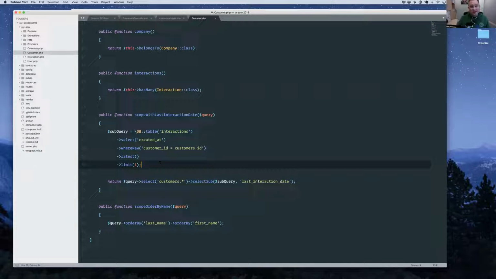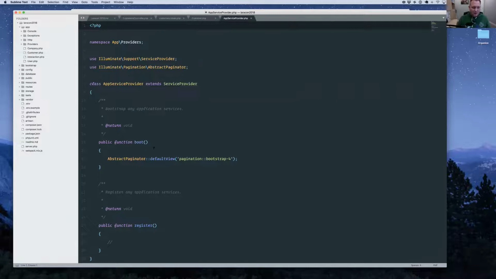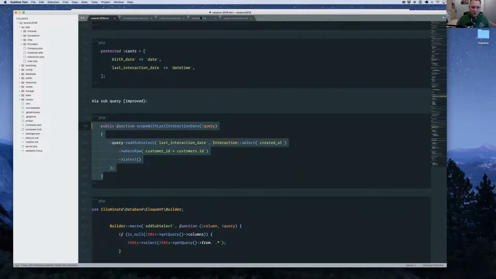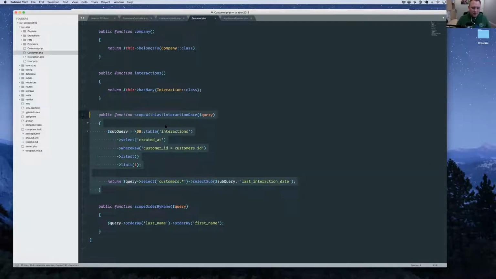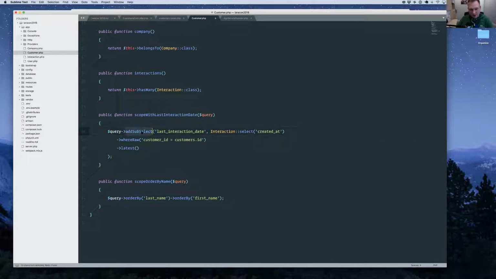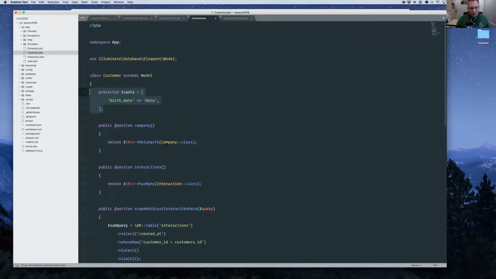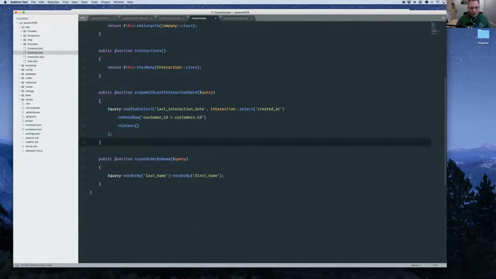Because the Laravel Eloquent query builder is macroable, we can actually create a macro to make this code a little bit nicer. So I'm going to open the app service provider here, and I'm going to first update our scope. This scope is just going to become a little bit prettier. Instead of this, we're going to now say add subselect, which is my new macro. We're going to name that subselect as last interaction date, and then pass it an actual Eloquent query builder. You can see I'm just saying exactly what we were writing before with the query builder, except I'm writing it with Eloquent. Give me the interaction, select the created at date for that user, and get the latest one.